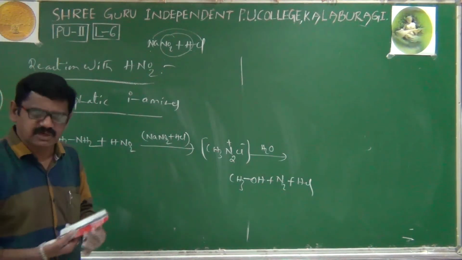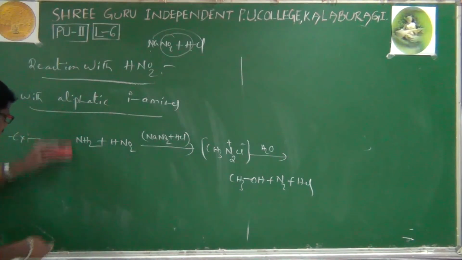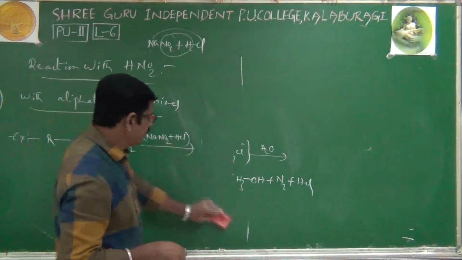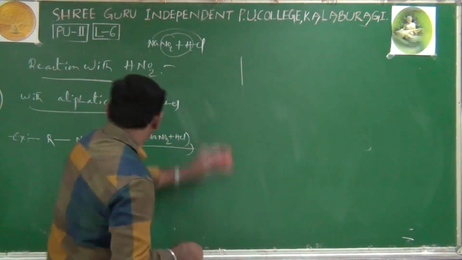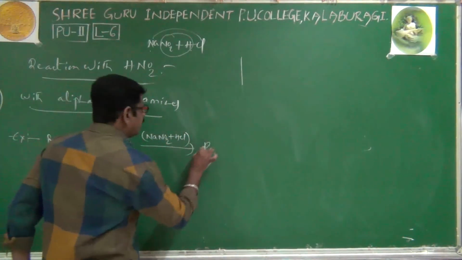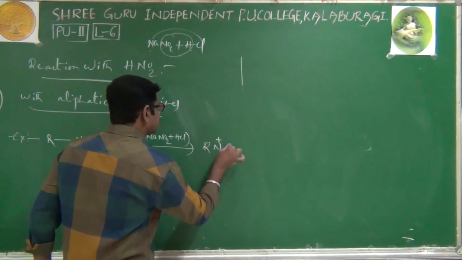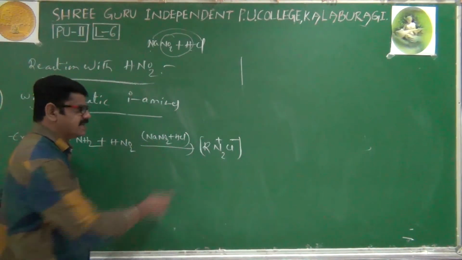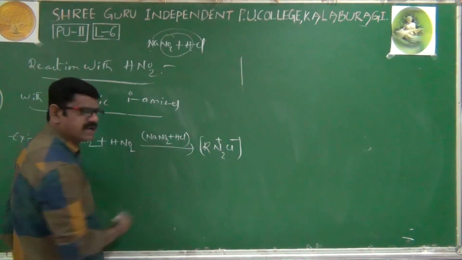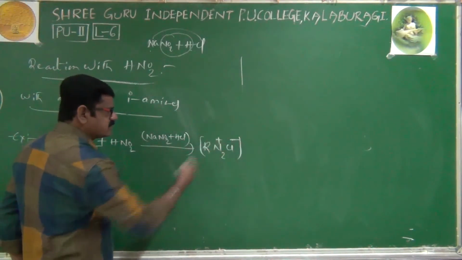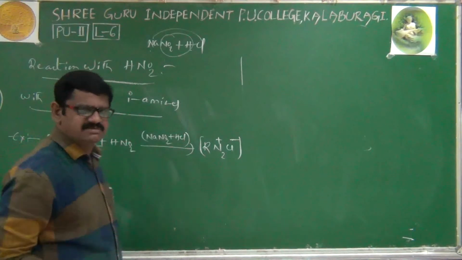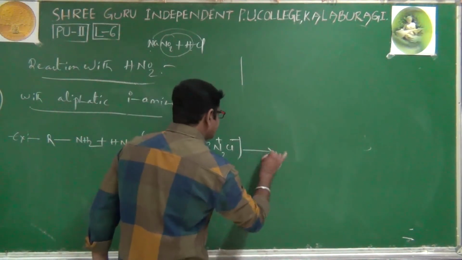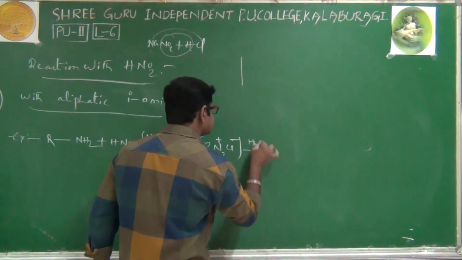Okay, we'll take the general reaction, RNH2. Suppose we take RNH2, what do we get then? RN2+Cl-, alkyl diazonium chloride, the most unstable substance, is obtained, and this alkyl diazonium chloride immediately undergoes hydrolysis.